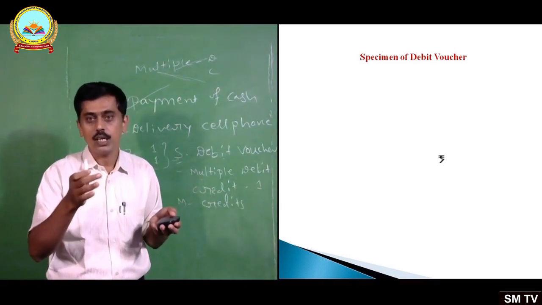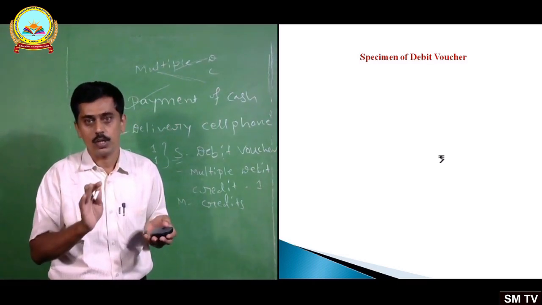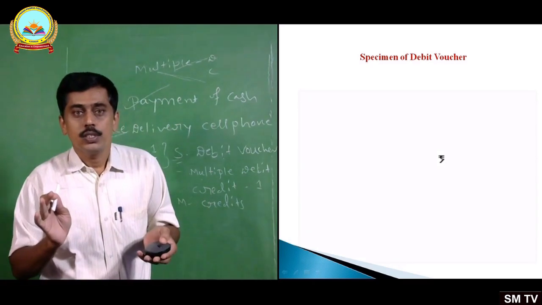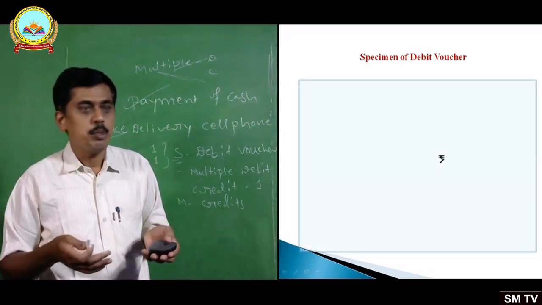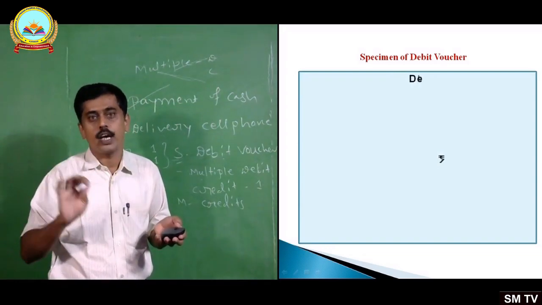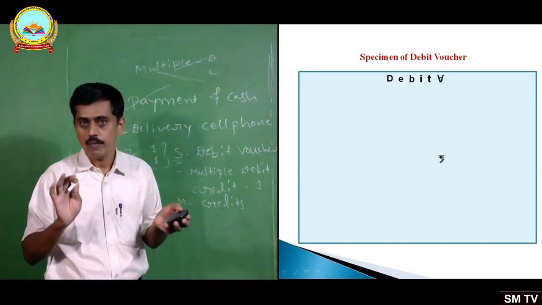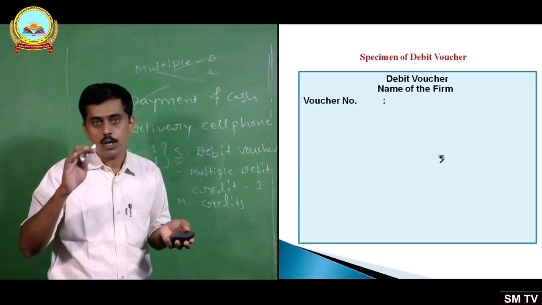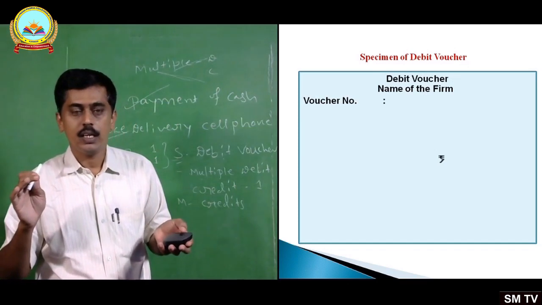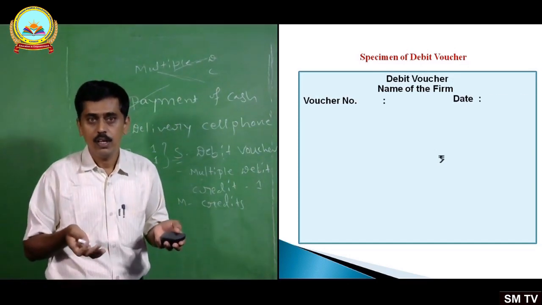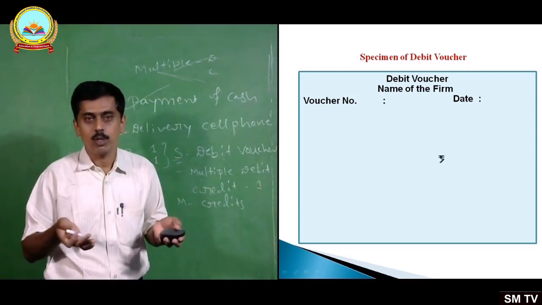I have taken here the format as given in the book, just to give an idea, that's all. Okay, let me take the first debit voucher. See, for the debit voucher, first we have to write the heading, debit voucher. Then generally it contains at the top the name of the firm, then voucher number, then date. You may copy it from the book also.